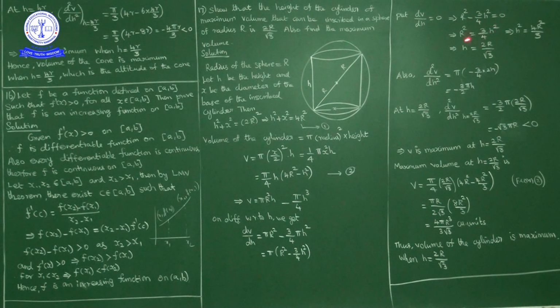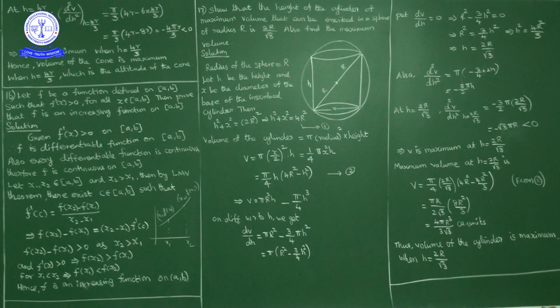So h square equal to what we will get? If you write 3 by 4 this side, it becomes 4 by 3. So h square is equal to 4 by 3 r square. So h is equal to 2r by root 3.